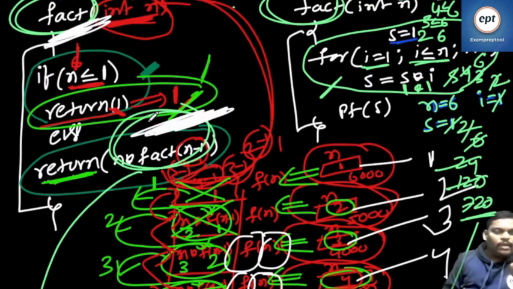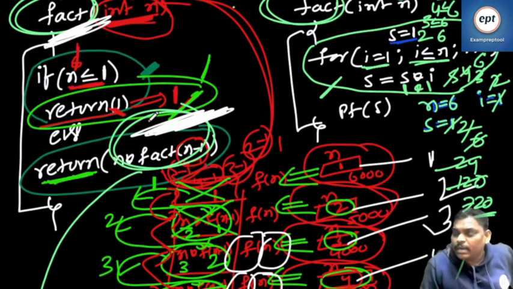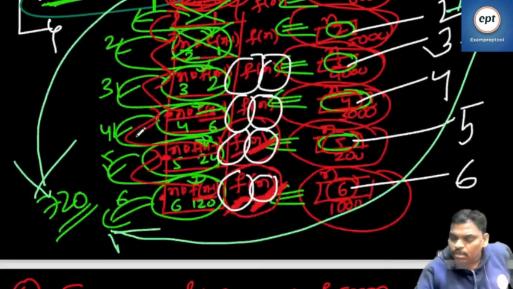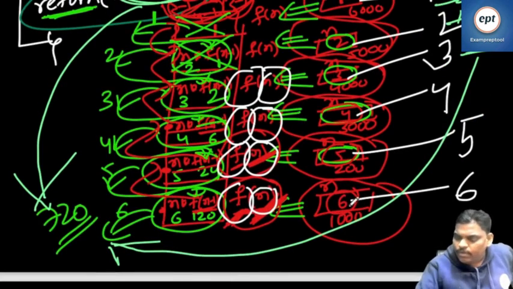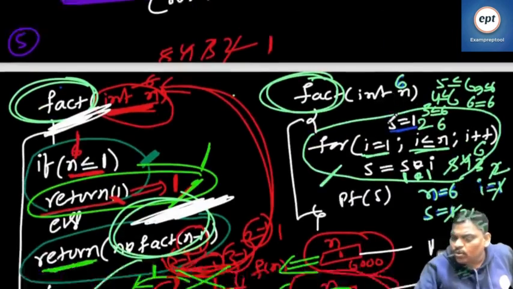Factorial recursive program, fact 6, how many function calls? Fact 6, fact 5, fact 4, fact 3, fact 2, fact 1. So 6 function calls. Fact 10 means 10 function calls. Fact 100 means 100 function calls. But remember, every function call you have to push in the stack. But when you say non-recursion, fact 6 doesn't call anyone.